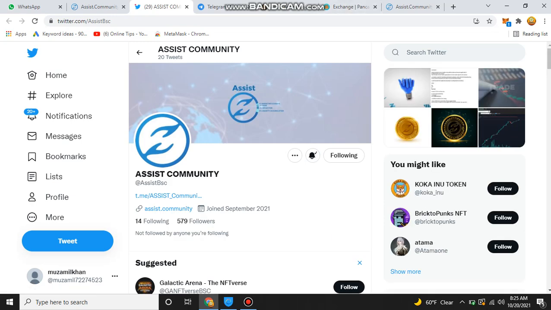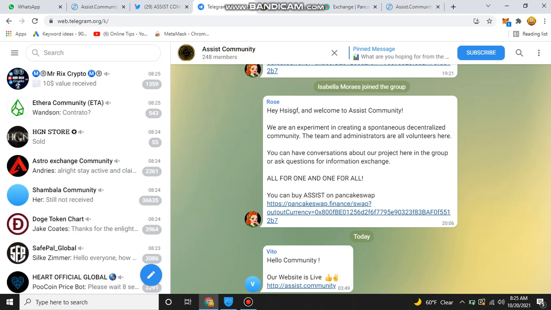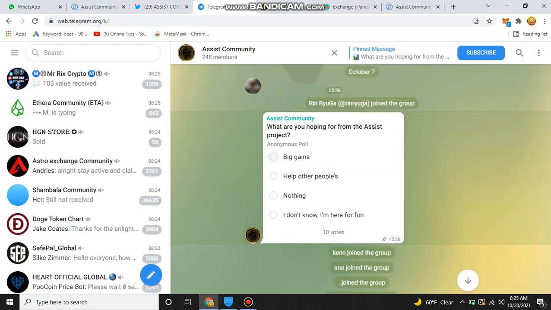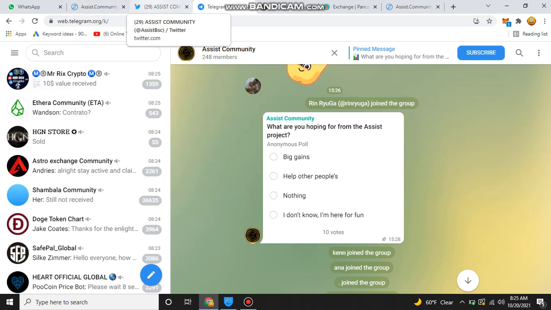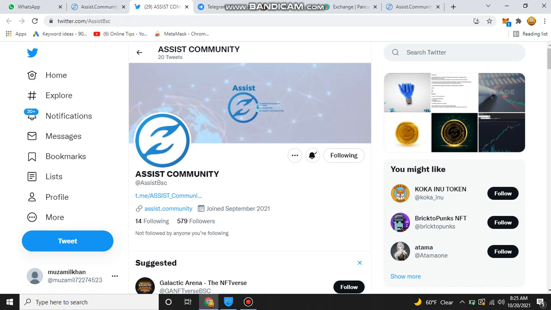social media. After this, we discuss the Telegram group. Here you can see that they have 248 members, and you can also check their pinned message. What are you hoping for from the Assist project? You can also vote for them on different sites, and these are their social media. These are very necessary for you if you are interested in or want to buy their tokens.